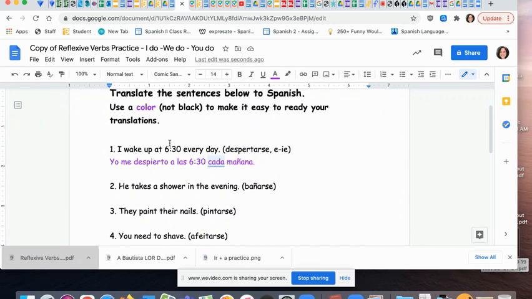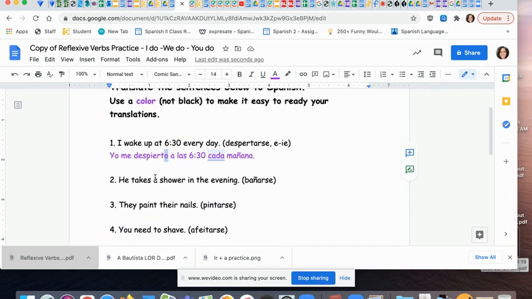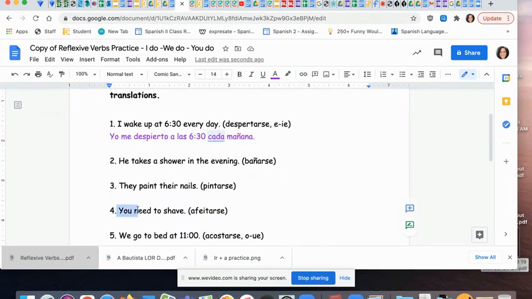But truly, the most important thing here is that you're getting a practice with using reflexive pronouns with the verb and remembering it goes on the front when the verb is conjugated like this, or like on number 4, when you have two verbs, you need, and then to shave, you're going to have the verb necesitar. So it would be tú necesitas, and then we leave this alone, and it becomes afeitarte. So I'll go ahead and do that one as well.